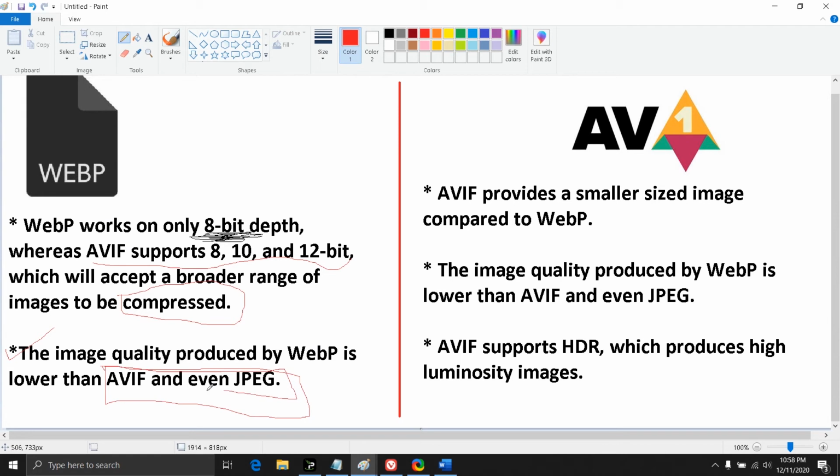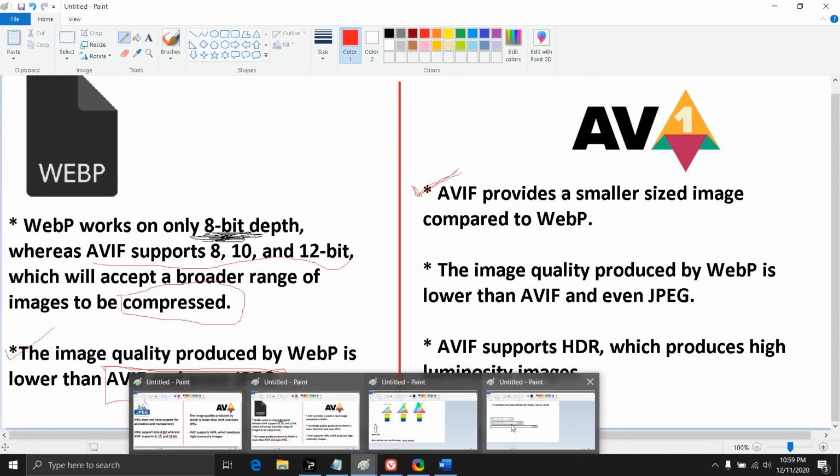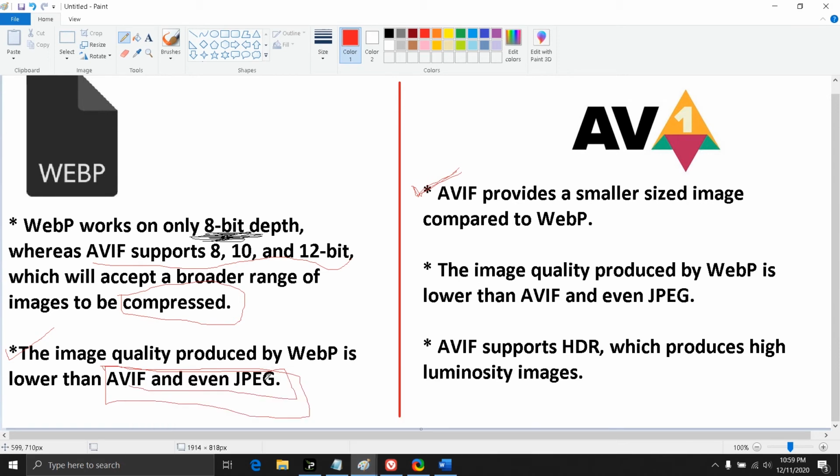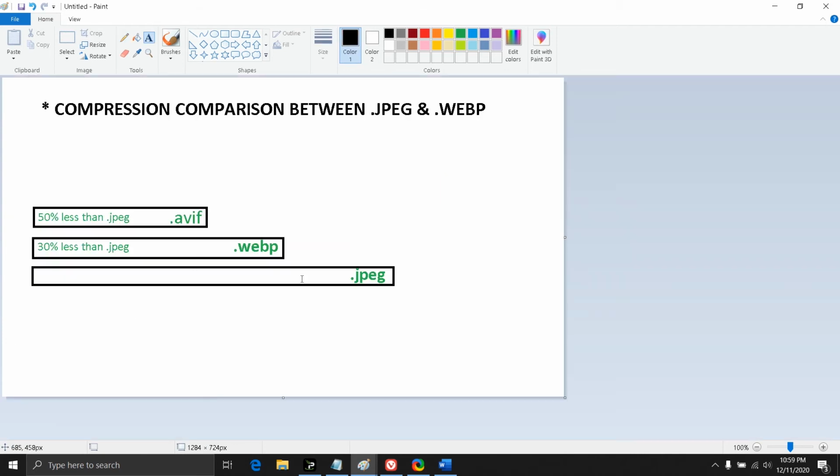AVIF provides a smaller size compared to WebP. As I have mentioned, AVIF is super compressed, much more than WebP. Comparing the size, a .webp file is 30% smaller than .jpeg, but AVIF is around 50% smaller than .jpeg with the same quality image.